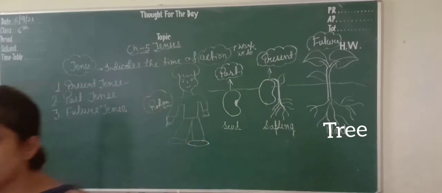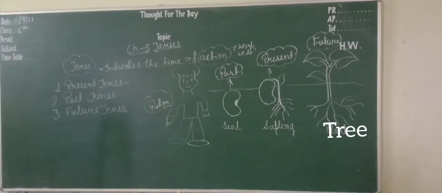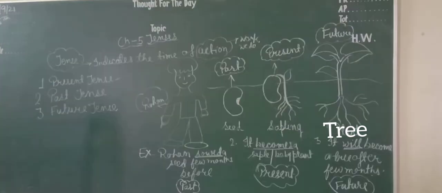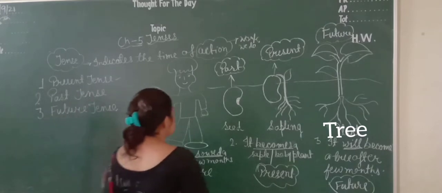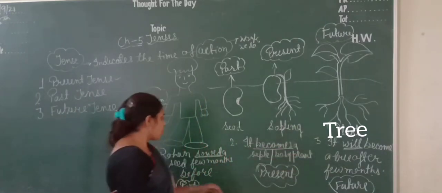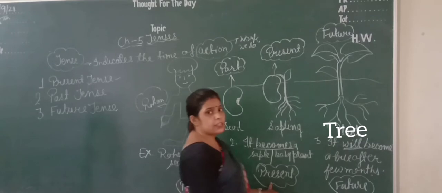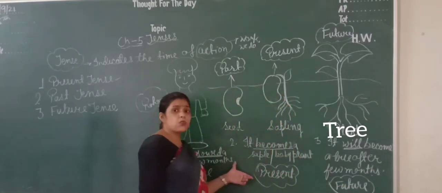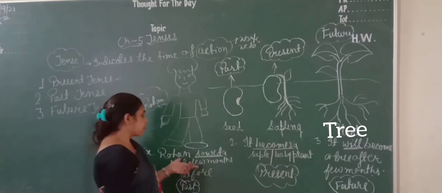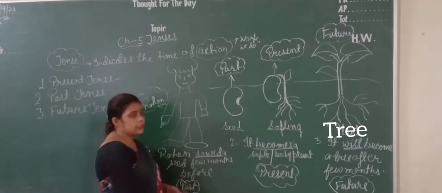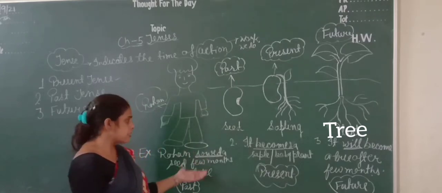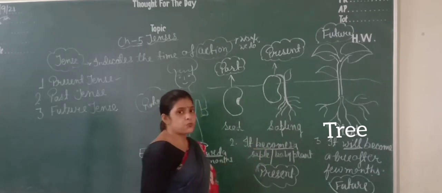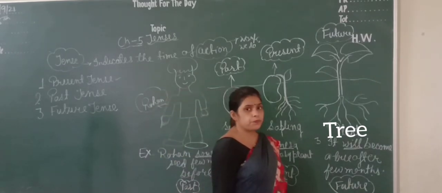Now we have written sentences here. We can see the example. I have written here three types of sentences. First one is past tense, second is present tense, and third is future tense. So how can you identify? See, when ed is coming in the sentence with a verb, it means this is past tense. When s or es is coming in the sentence with a verb, it means this is present tense.